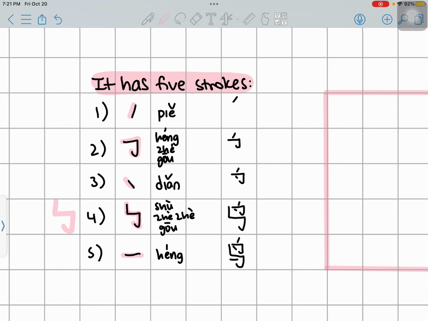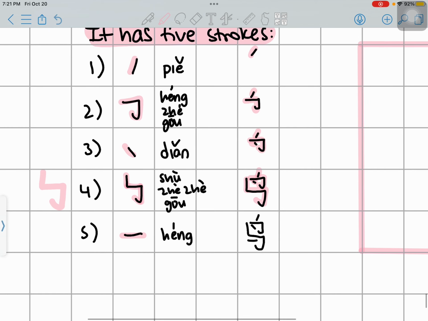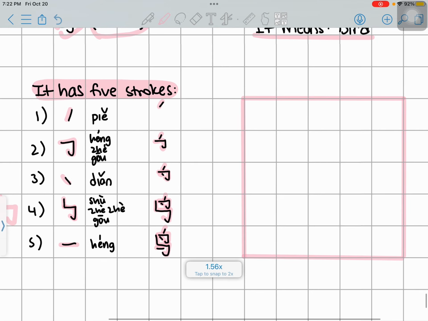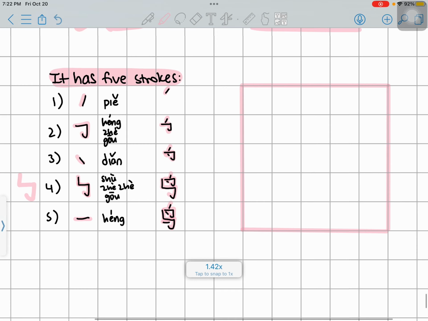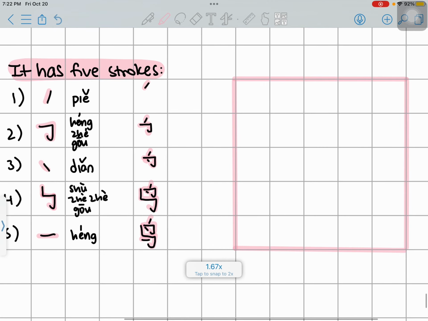Now let's write in the character. 撇横折钩点竖折折钩横. So yeah, and this is the character 鸟. Now let's write it in the grid box. 撇横折钩点竖折折钩横.